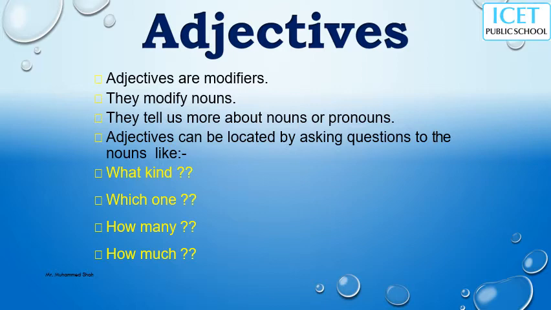What is meant by adjective? First of all, adjectives are modifiers. Modifiers, what is it? Don't worry; if you don't know the meaning of modifiers, leave it. Adjectives are words. They modify nouns. Now you may get the idea of modification. We will modify our shops or homes. We will make modifications, that is the meaning. Now I hope you understood the meaning of modifying, modification.